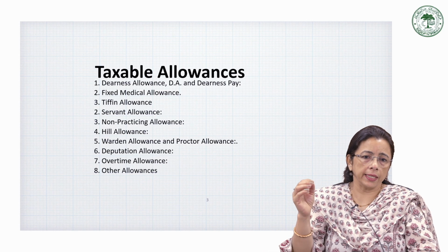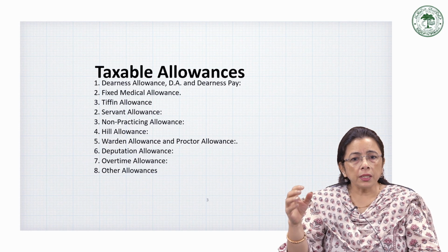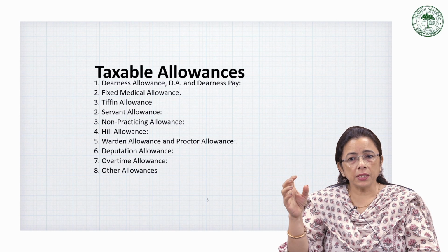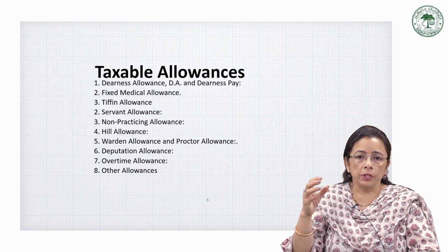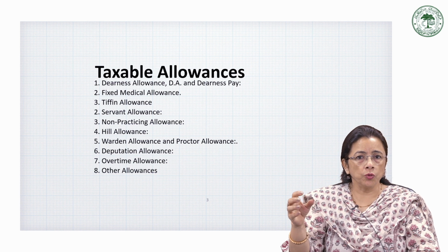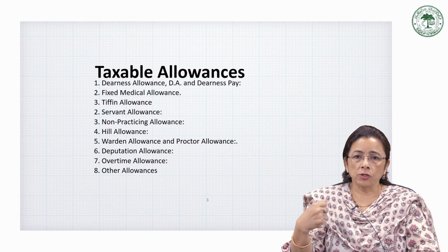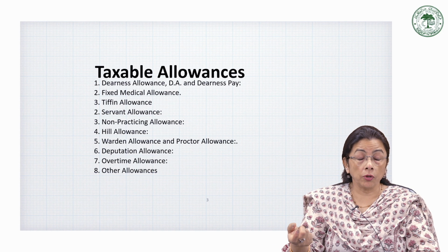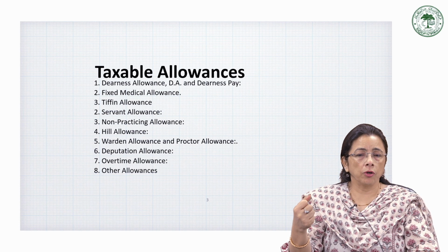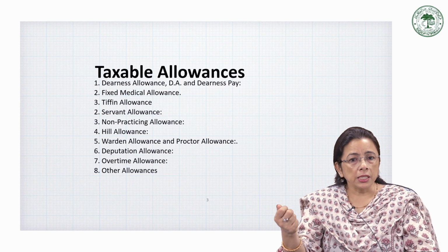Overtime allowances, as I said, are paid to employees who work beyond their normal working hours, as compensation for the extra time they have put in. This is also to motivate them, so that they do not resist working overtime whenever it is needed by the company.